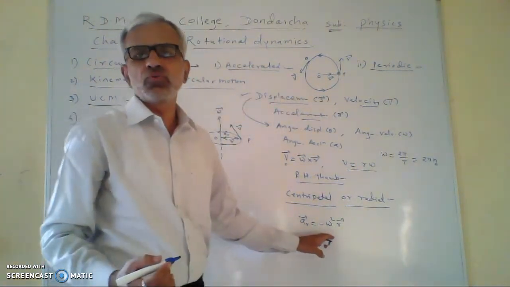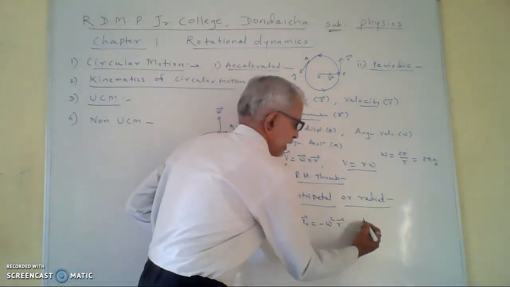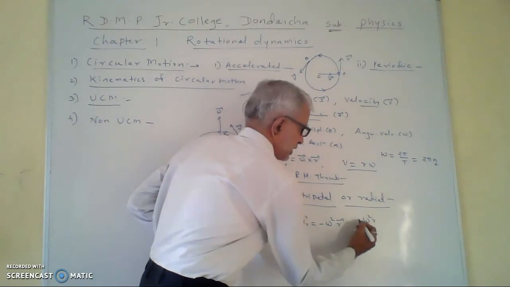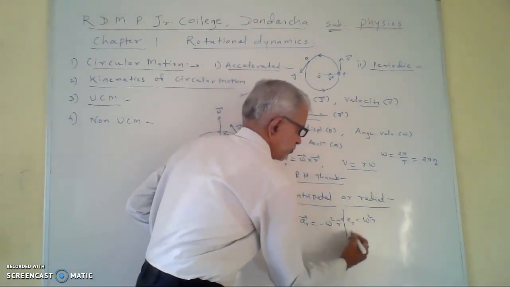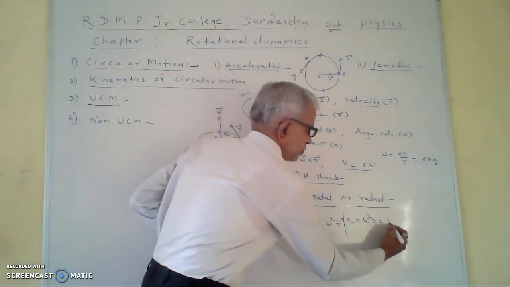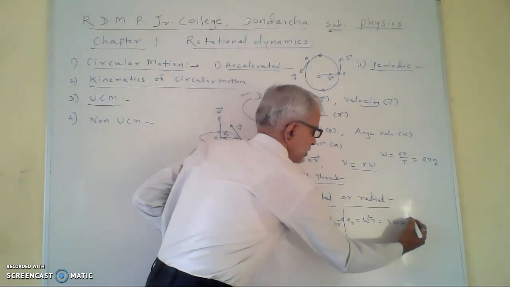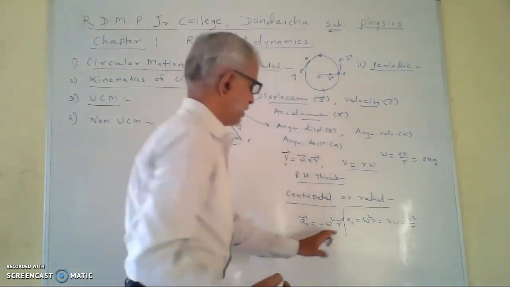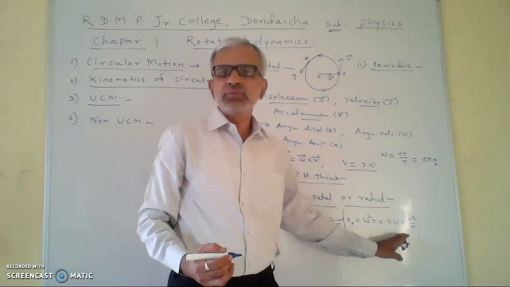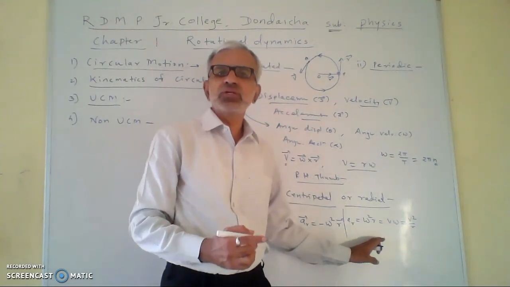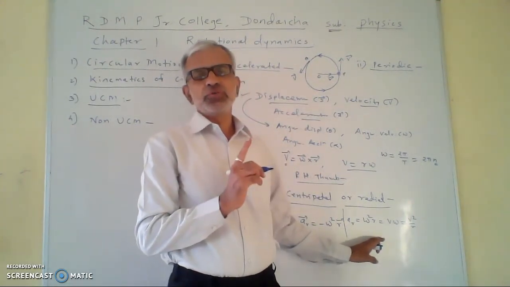This is the formula. Its magnitude is a_r equal to omega square r, which is equal to v omega, and it is the same as v square upon r. This is the magnitude of the centripetal or radial acceleration.